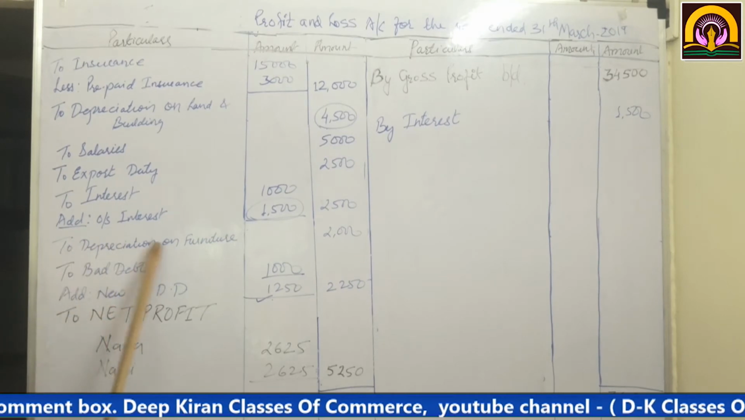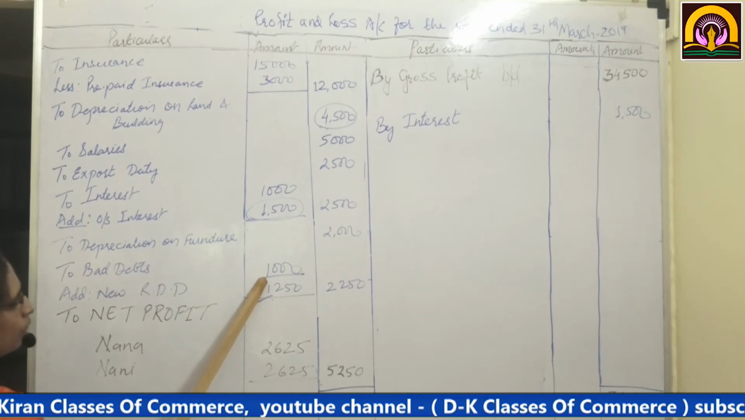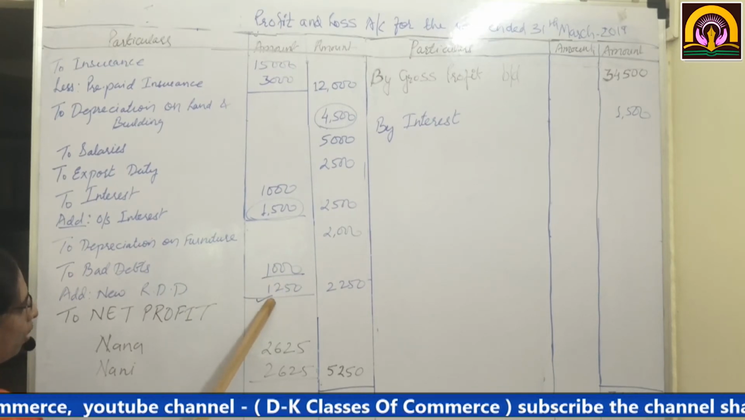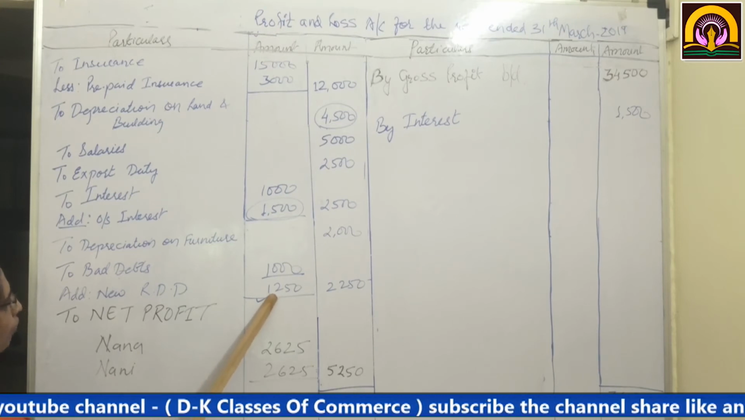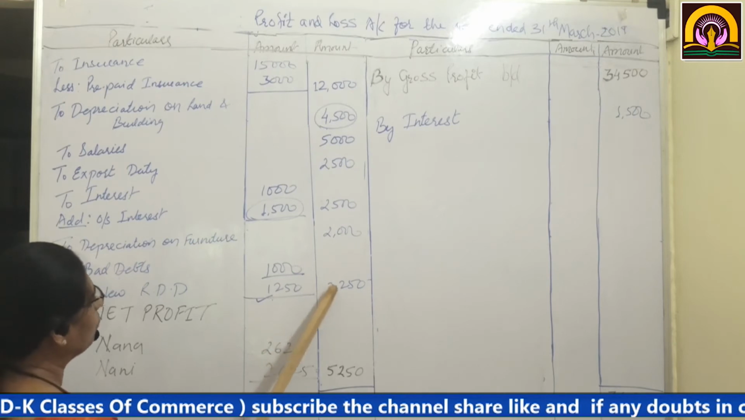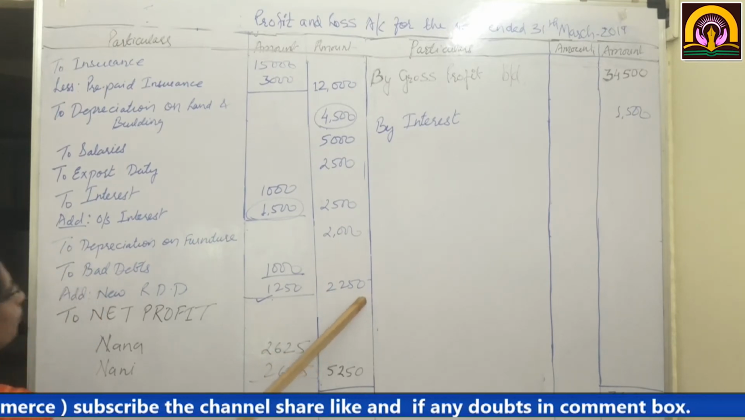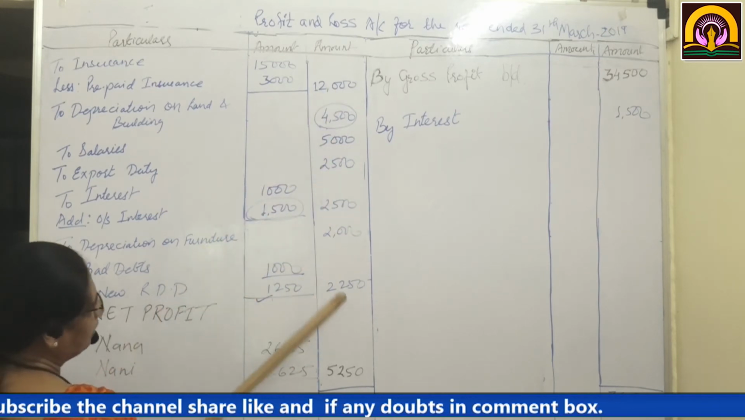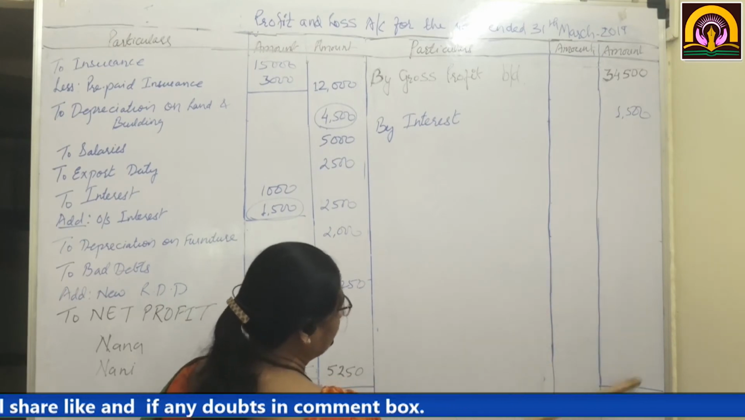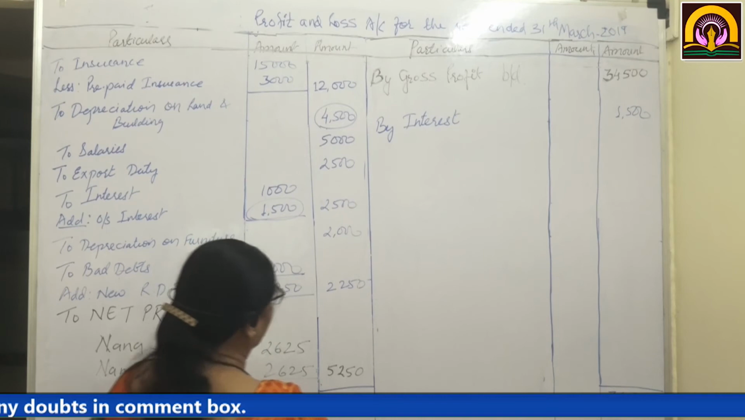To depreciation on furniture 2,000. To bad debts, I have just shown you, 1,000, and on 25,000 at the rate of 5%, it comes to 1,250. So the total comes to 2,250. Now this side is smaller than the credit side. This side is higher. The total comes to 36,000.